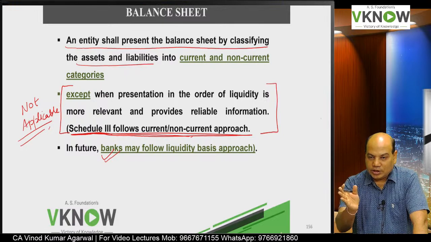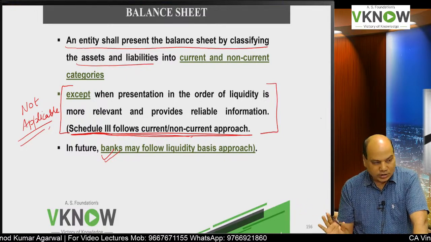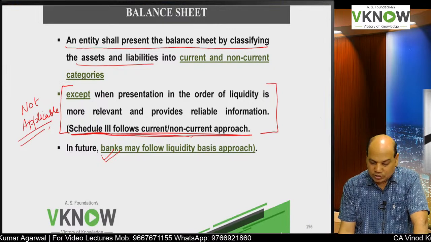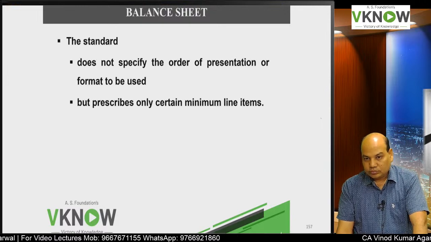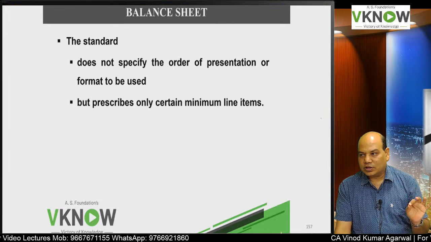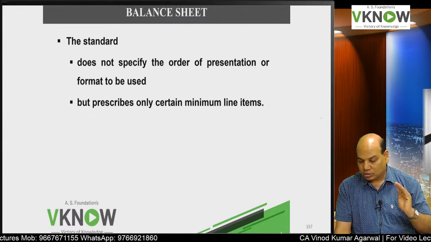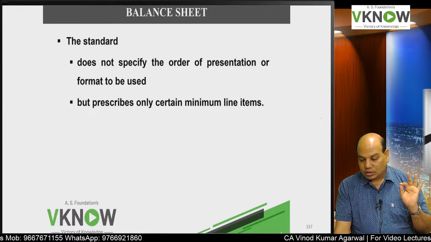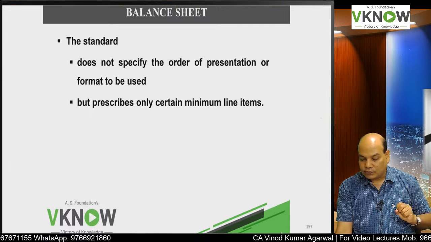So most liquid item and then move towards least liquid item or vice versa, something they may allow, but I don't think that is going to happen soon. So the balance sheet, assets and liabilities, will be presented by dividing the items into current and non-current. Does Ind AS give you any particular order of presentation or format?